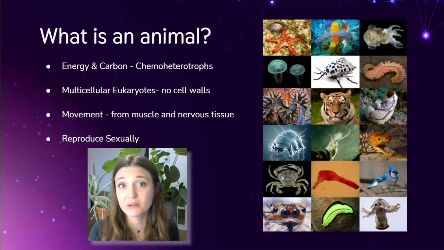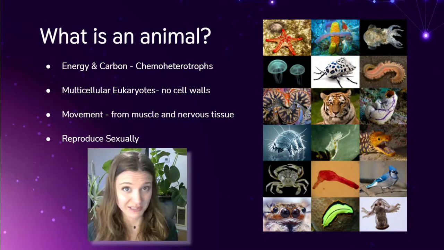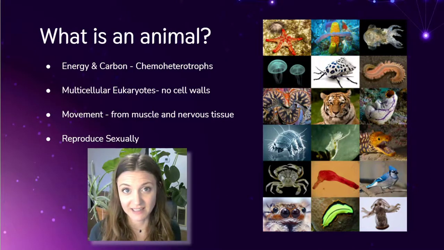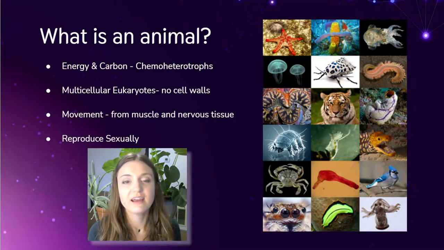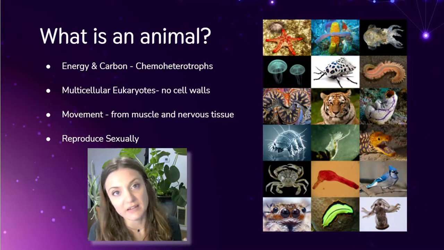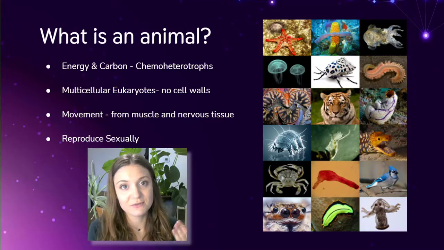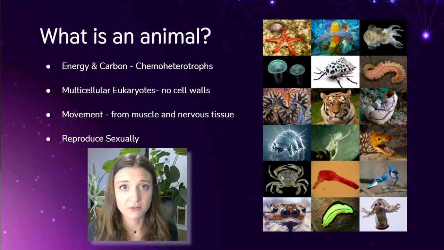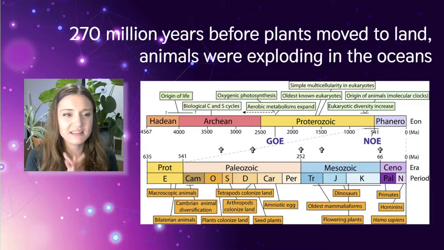Animals are some of the only organisms that can move using muscle and nervous tissue. Muscle and nervous tissue are unique tissues that we only find in the animal group that allow them to move their bodies around. And they reproduce sexually, so they go through the process of making gametes. Those gametes fuse to make the next generation. So at the core of it, that's really what makes an animal different from these other groups of life that we've been talking about. So when did this all happen?